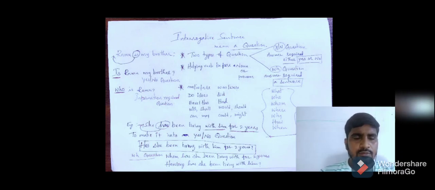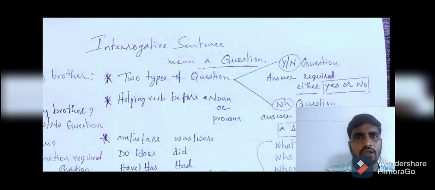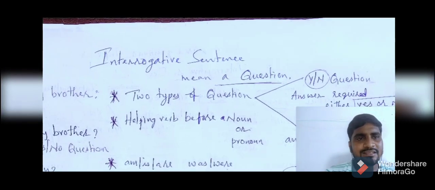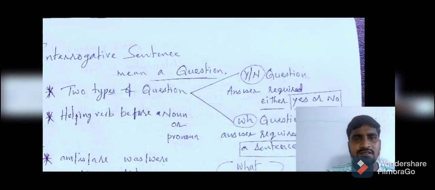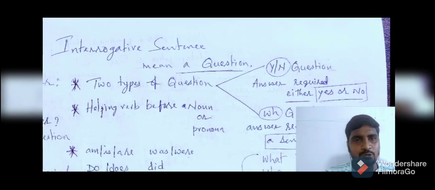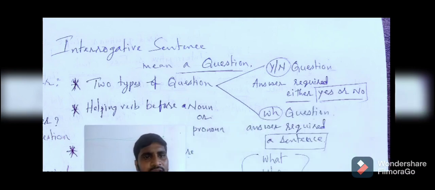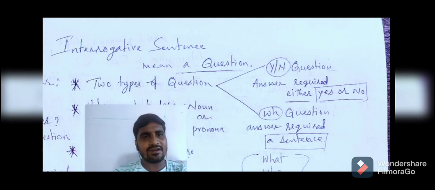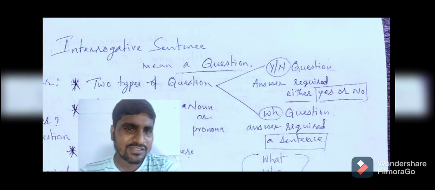So up to now I have discussed the assertive sentence. Now in this part I am going to discuss what is an interrogative sentence. When it comes to interrogative sentence, see, in the picture you can see here interrogative sentence. Interrogative sentence means nothing but it's a question. So every question comes under interrogative sentence. But when it comes to questions, you can see here questions are two types. The first one is yes or no questions, and the second one is information required questions. Have you seen that?